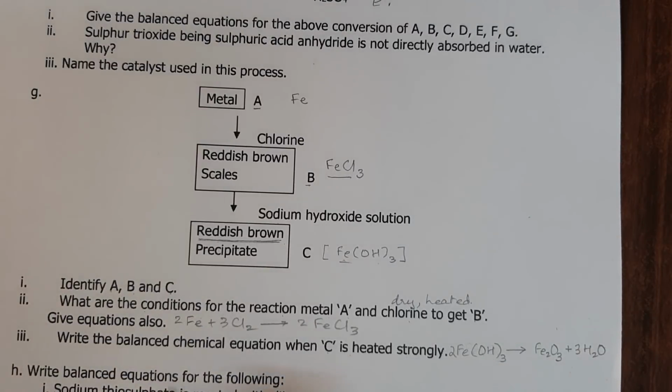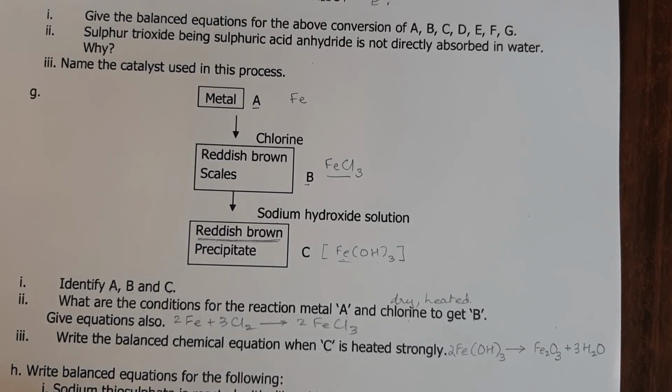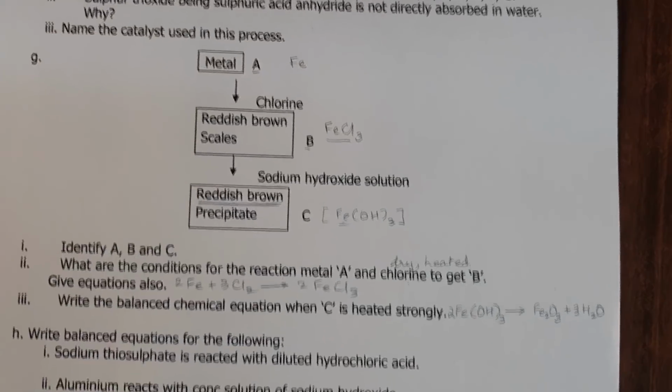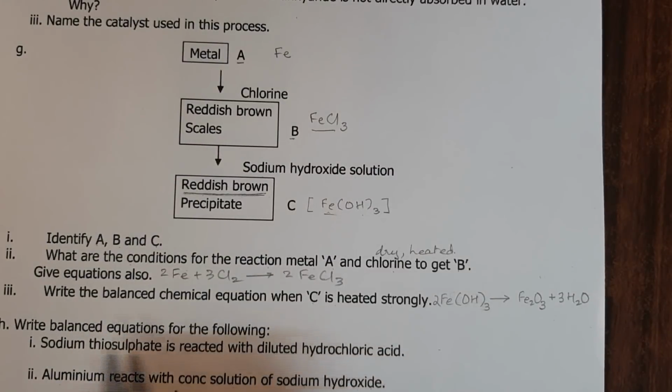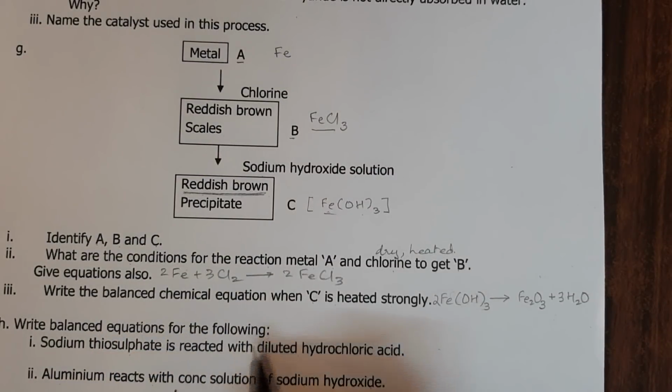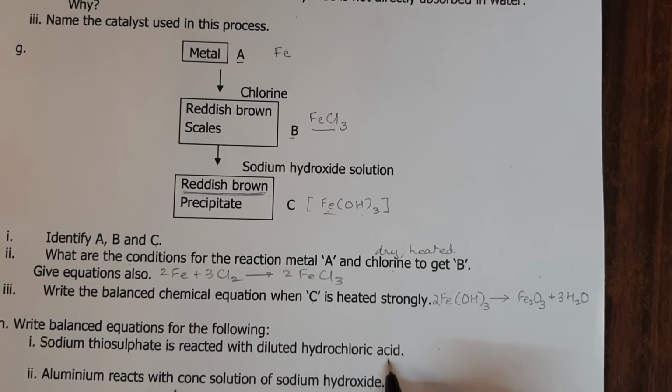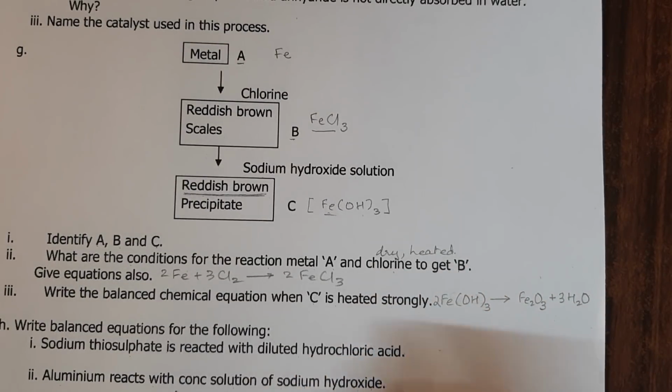Write the balanced equations for these. Sodium thiosulfate is reacted with dilute hydrochloric acid. We've already done this reaction. You can do this on your own. Aluminium reacts with concentrated solution of sodium hydroxide.